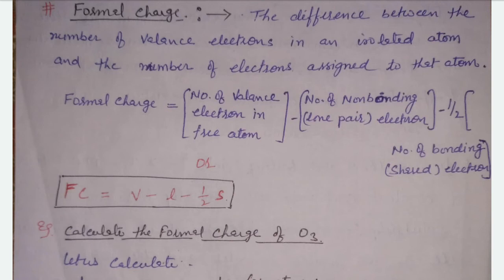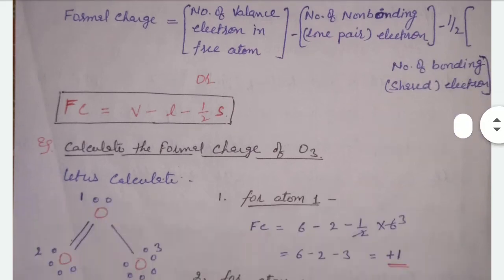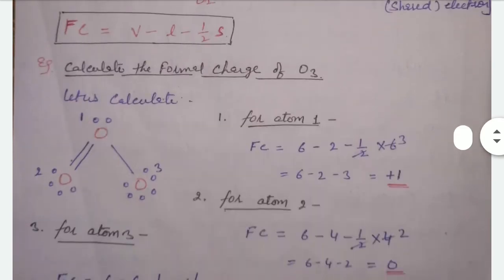Formal charge is equal to the number of valence electrons in the free atom minus the number of non-bonding or lone pair electrons minus half the number of bonding or shared electrons. Therefore, Fc is formal charge, V is valence electron, L is lone pair, and S is shared pair of electrons. Therefore, Fc is equal to V minus L minus half S. There is an example of calculating the formal charge